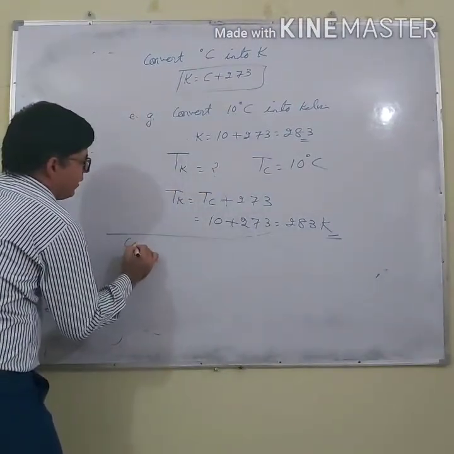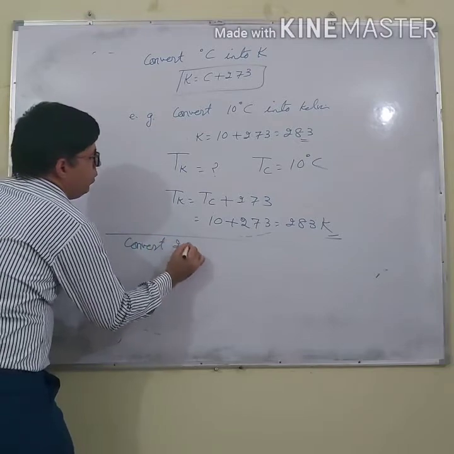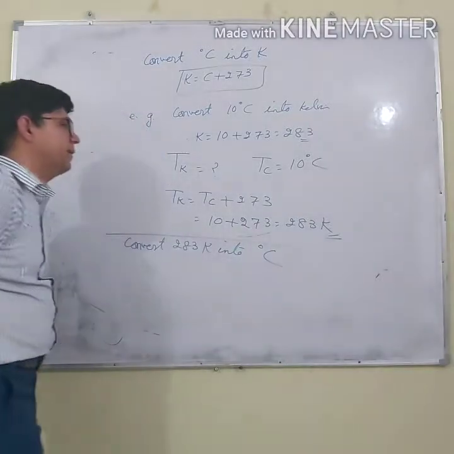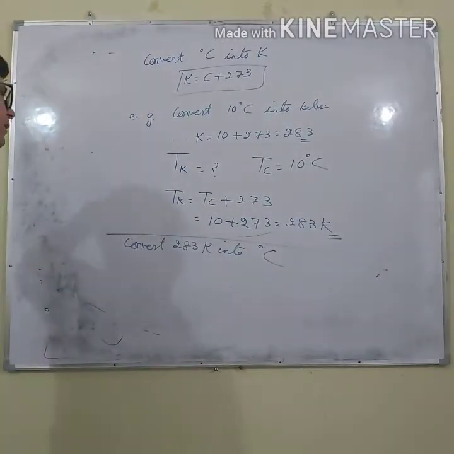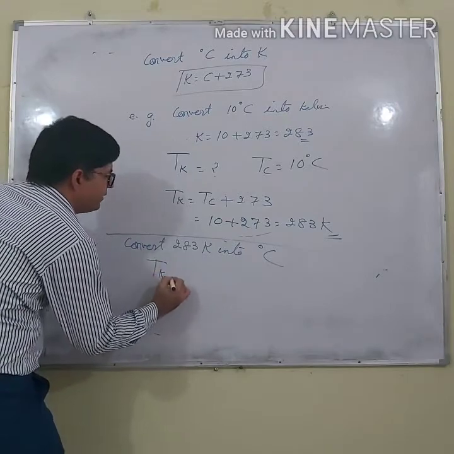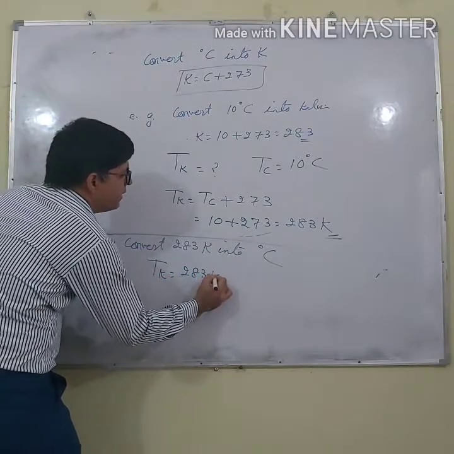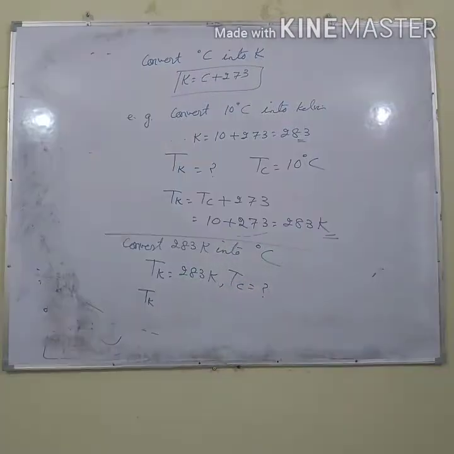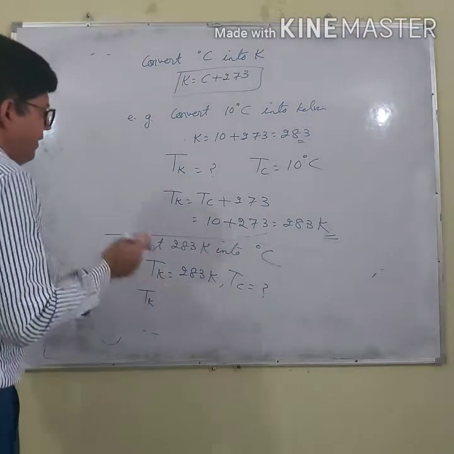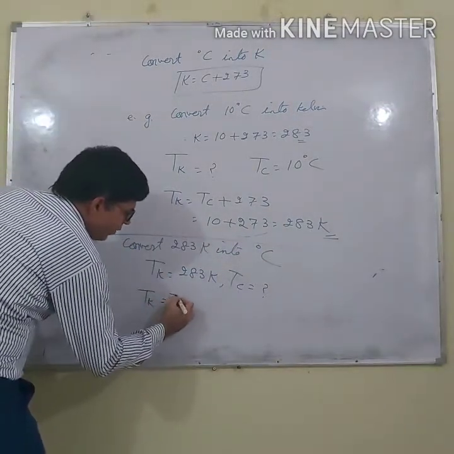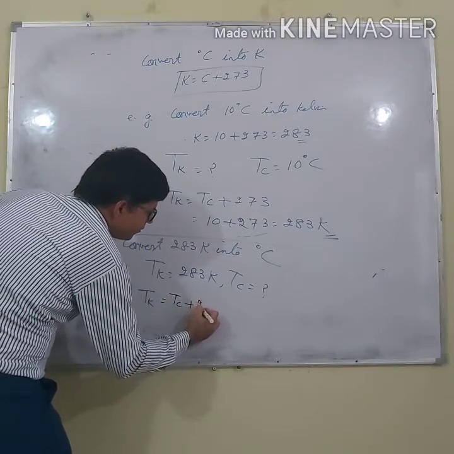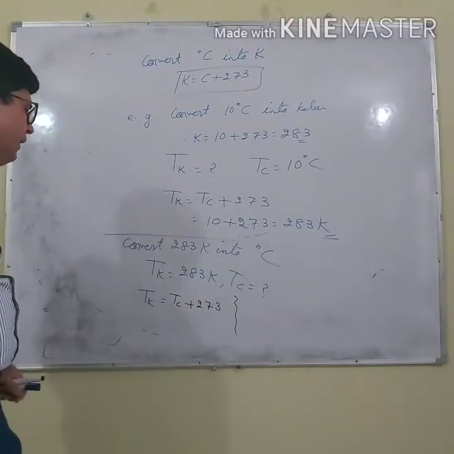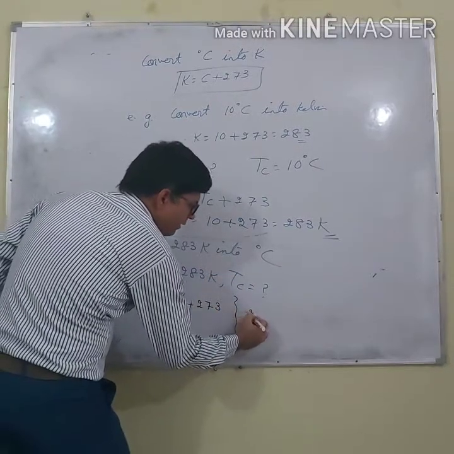Another question is convert 283 Kelvin into degrees Celsius. How can you convert? Here temperature in Kelvin is 283 Kelvin, temperature in Celsius I have to find. So temperature in Kelvin is equal to temperature in Celsius plus 273. Now students, temperature in Kelvin is 283.